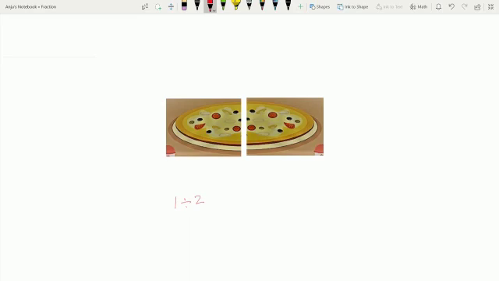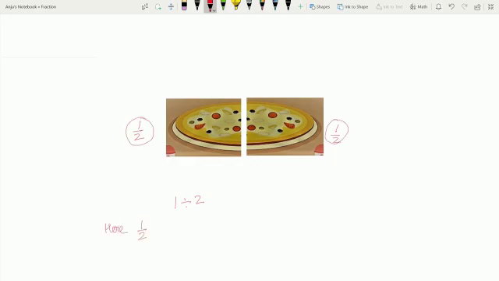Well, we use fractions. So, let us see. This pizza is divided into two equal parts. So, each part is 1 upon 2 and 1 upon 2. First let us check whether they are equal parts or not. We overlap one part on the second part and see whether they perfectly overlap or not. Here the parts were equal and each of these parts can be written as 1 upon 2.